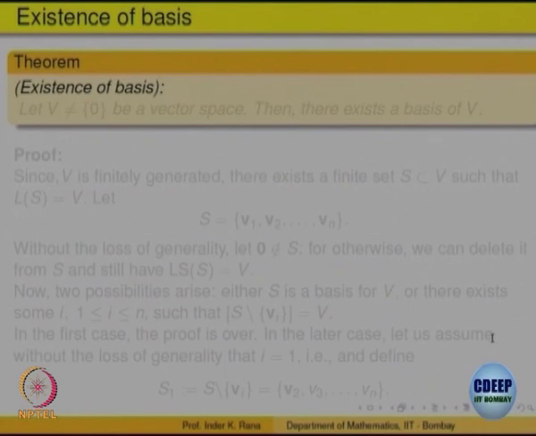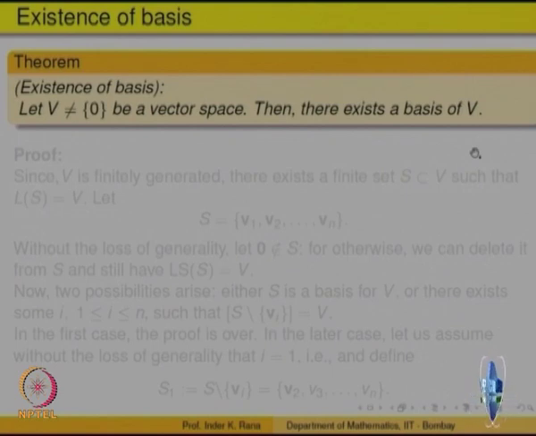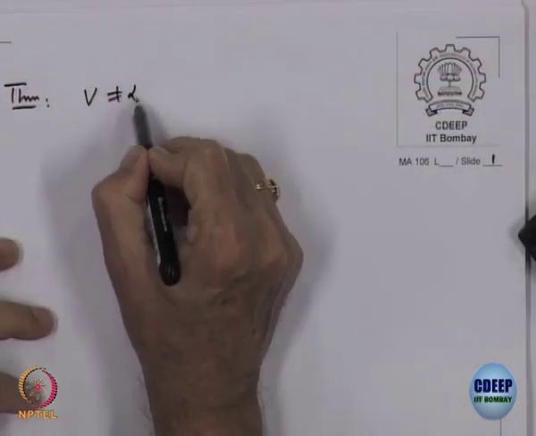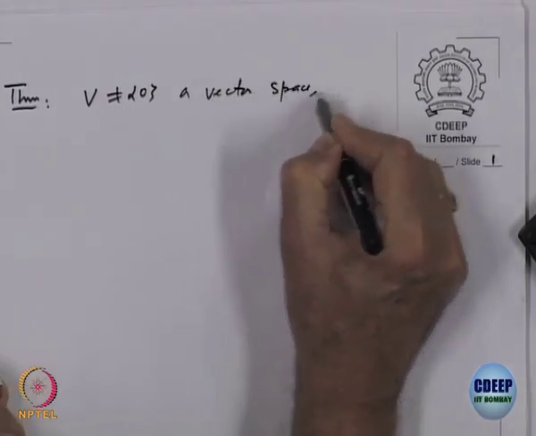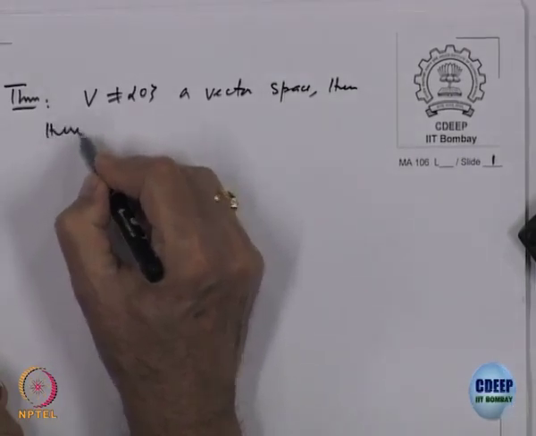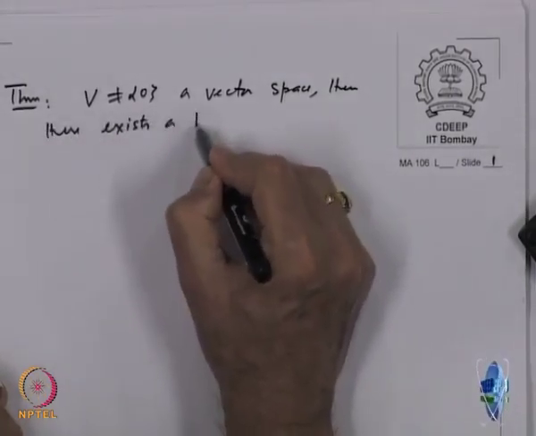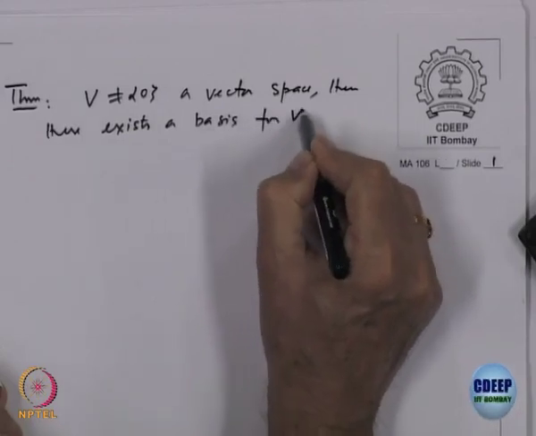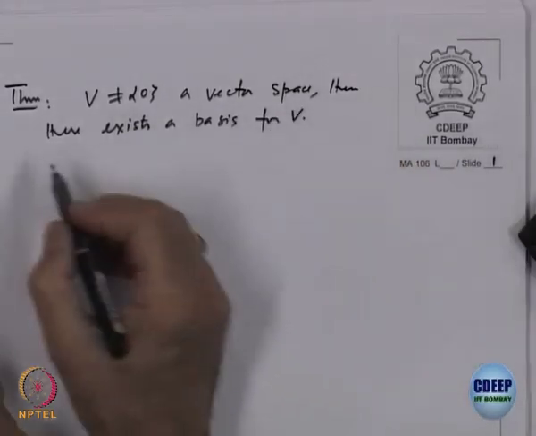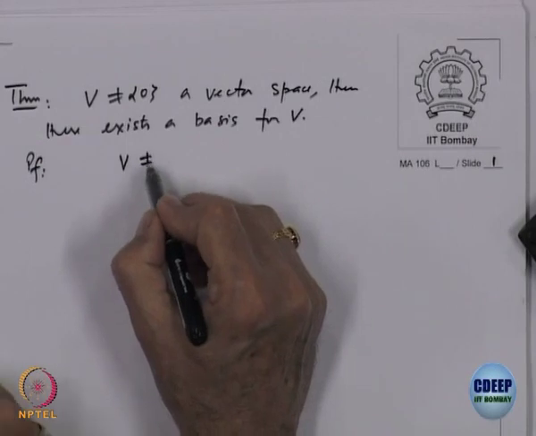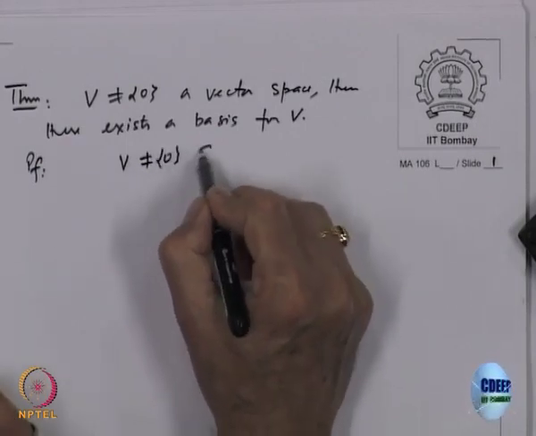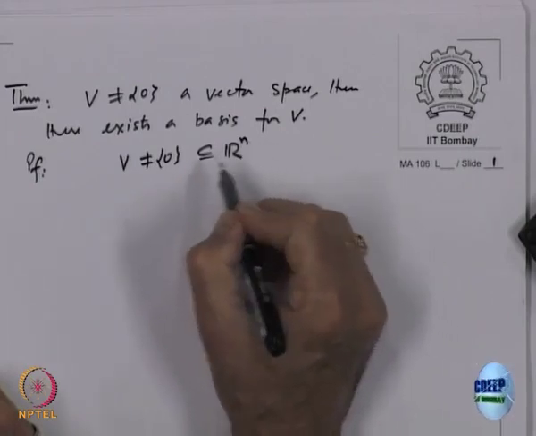We want to show that every vector space has a basis. Let us look at a proof of this. The theorem is: if V is a non-zero vector space, then there exists a basis for V. Proof: V is not equal to 0 and V is contained in R n.